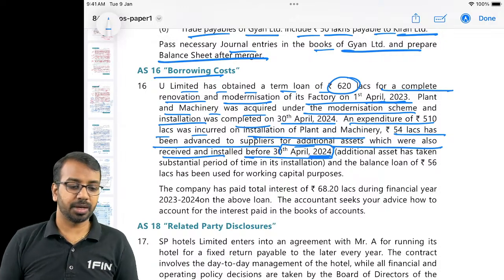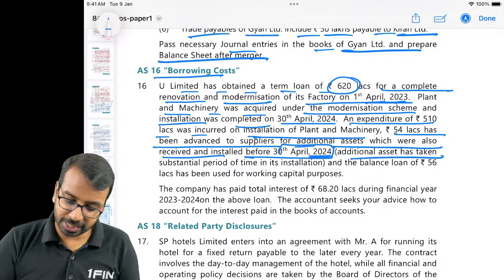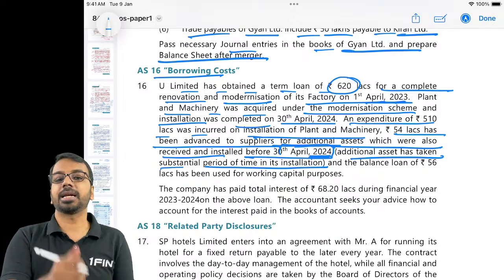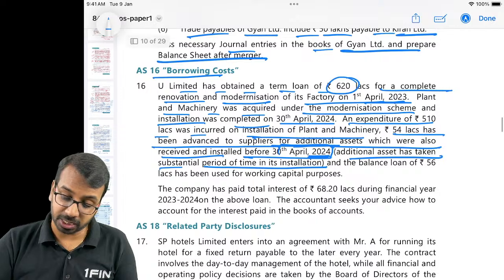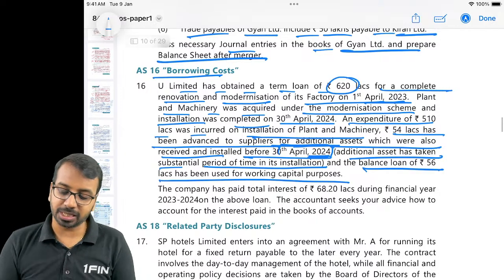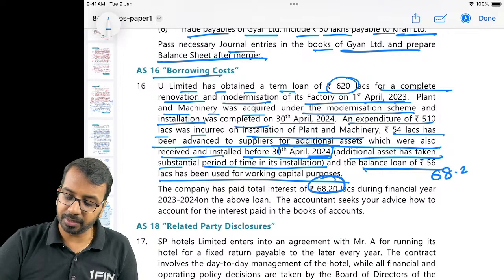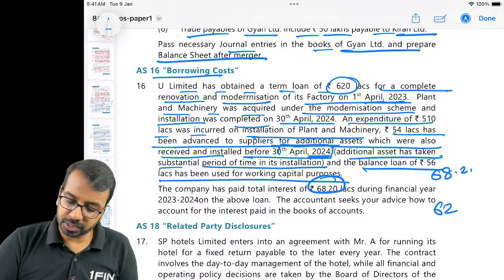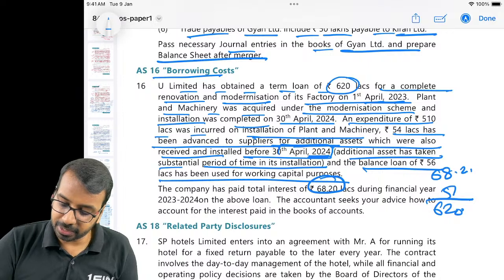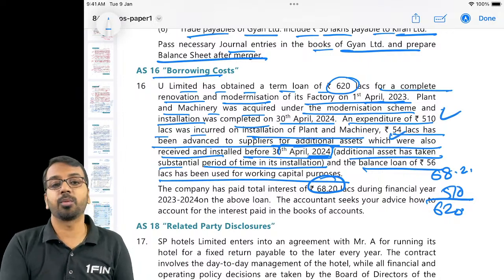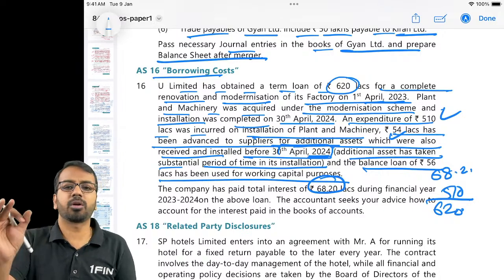So substantial period is there. Additional asset has taken substantial period of time. So for this additional asset also, advance that has been paid is for qualifying asset. And the balance 56 lakhs has been used as working capital. So very simple. First, from 68.2 lakhs of interest paid, out of 620, 510 is for qualifying asset, 54 lakhs is also for qualifying asset, and balance amount has to be expensed. Standard borrowing cost question.